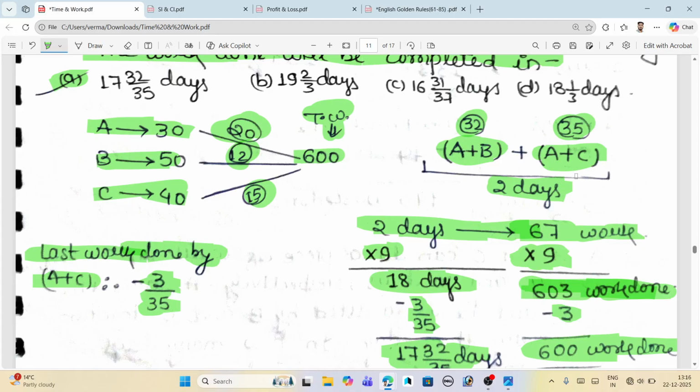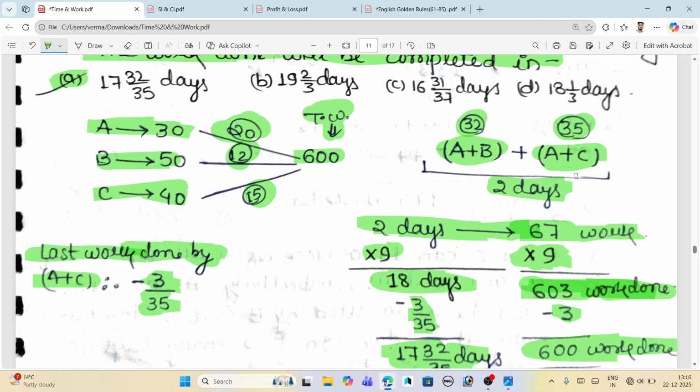In the last phase, A plus C assist and do the work. Since the work done is larger than 35, we could obviously subtract it from the A plus B part also, but there is less work, that is 3. So the last one who has done the work is A plus C, so he subtracts the work.